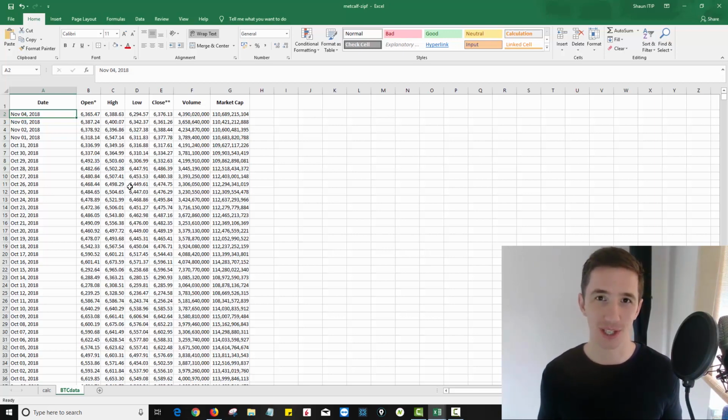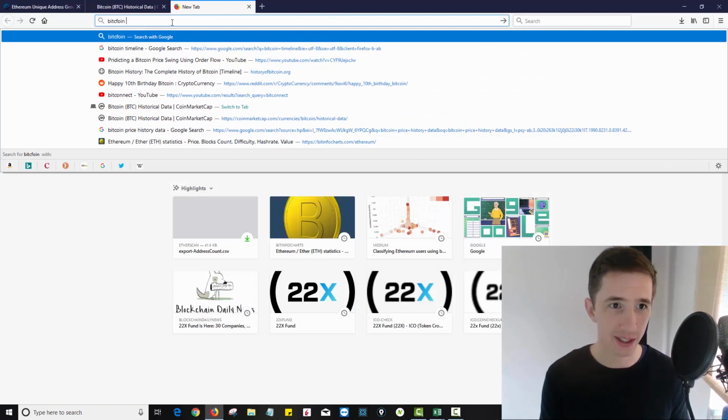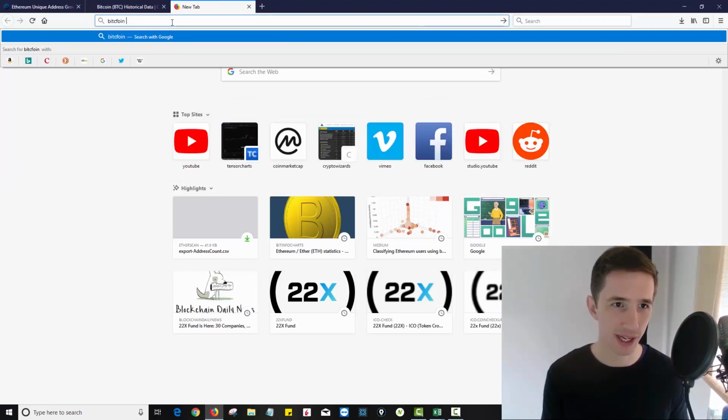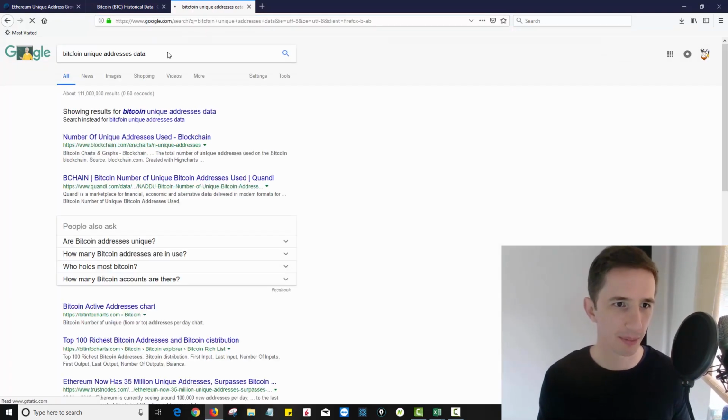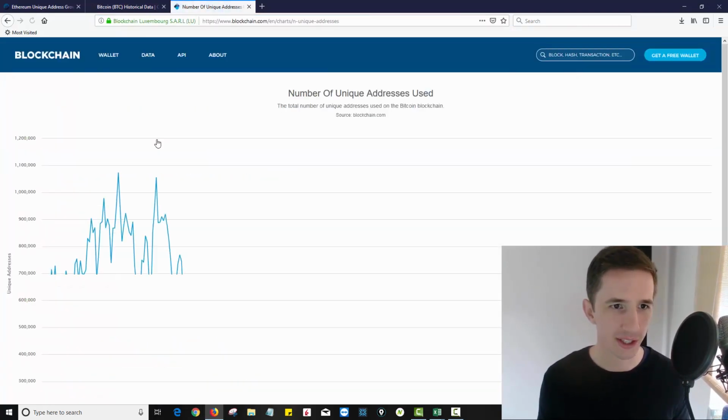Now the next thing to do is to put in the number of unique addresses. By the way, you can also use the number of transactions, but I found the correlation was stronger when you use the number of unique addresses, as mentioned in the previous video. The reason for that is logical, because it's more accurate as to how many users must be using that network. Search Bitcoin unique addresses data, and it should take me to blockchain.info or blockchain.com.